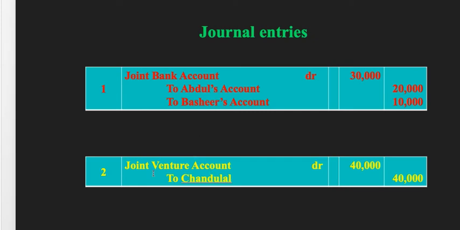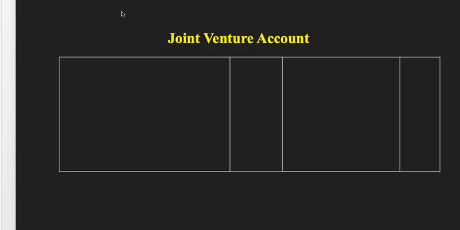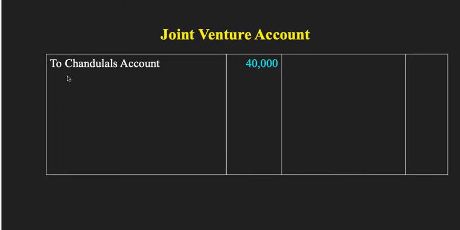Yes, we have here joint venture account debit and credit Chandulal account. So we are going to take this Chandulal's account. How much we are going to take? 40,000 here, right? So take here Chandulal's account 40,000. So to Chandulal's account is how much now? 40,000. So we are going back to our journal entries now.